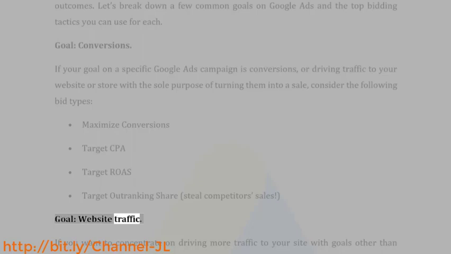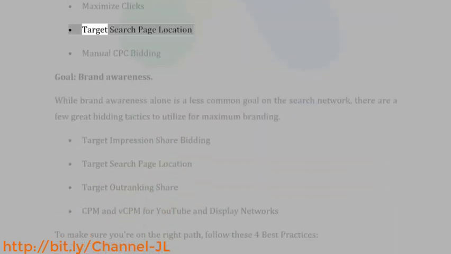Goal: website traffic. If you want to concentrate on driving more traffic to your site with goals other than merely converting, here are a few great bid types to choose from: maximize clicks, target search page location, manual CPC bidding.